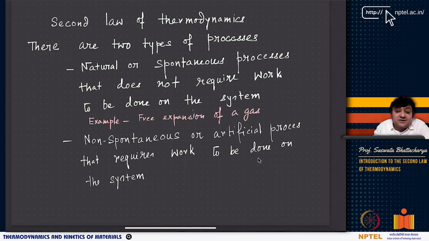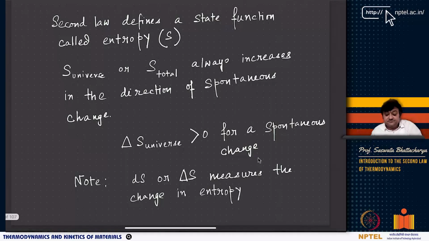Now, all these natural and spontaneous processes have a direction, and non-spontaneous or artificial processes have a direction too. All these processes follow the second law of thermodynamics. The second law of thermodynamics, again to recap, is a property of the universe, and that property of the universe changes in a given direction irrespective of the process that is taking place. Now, this is very interesting. In the second law, you get a state function, and you define a state function called entropy.